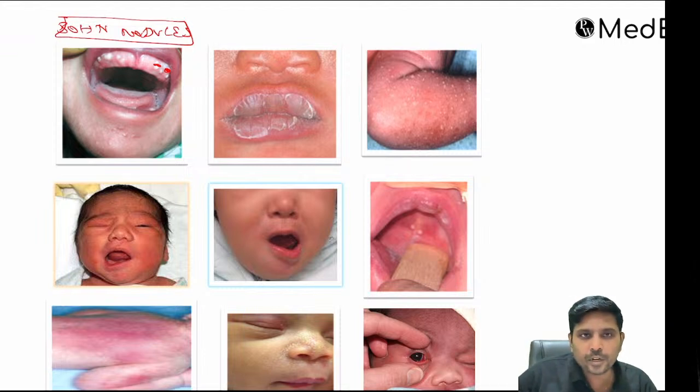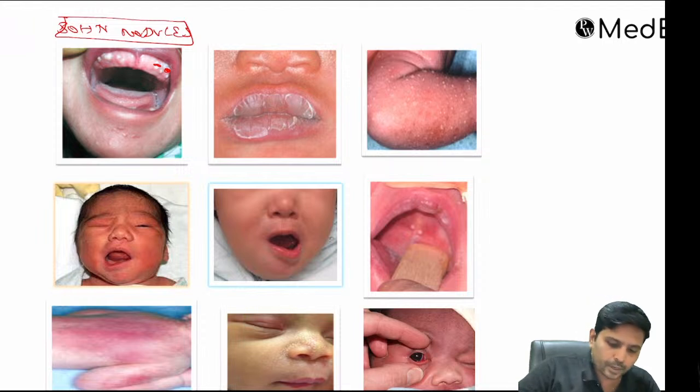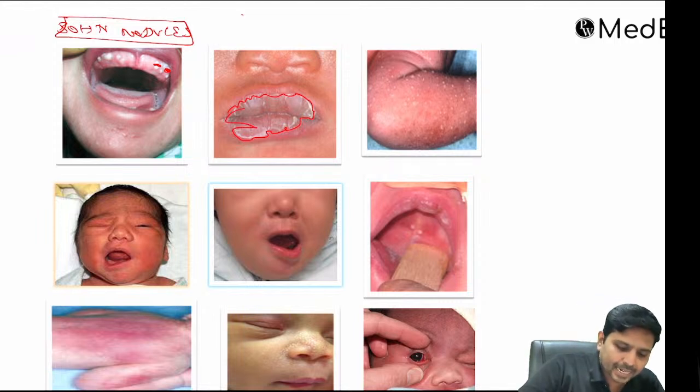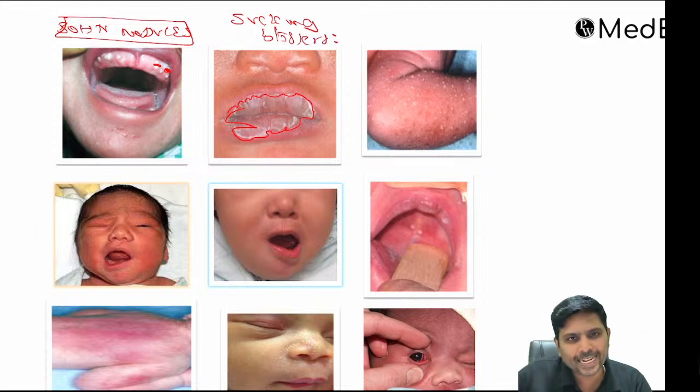This is absolutely normal. Second one, you could see some kind of crusts in the upper and lower lip. So what is this? This is nothing but sucking blisters. This is also normal.